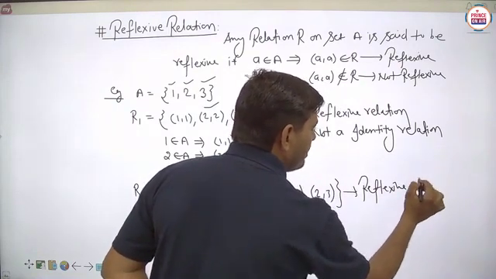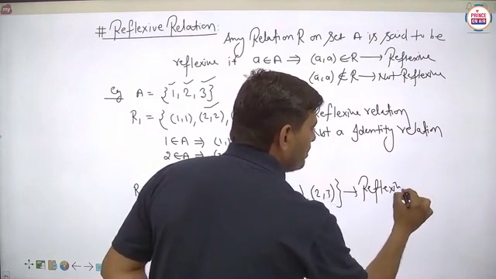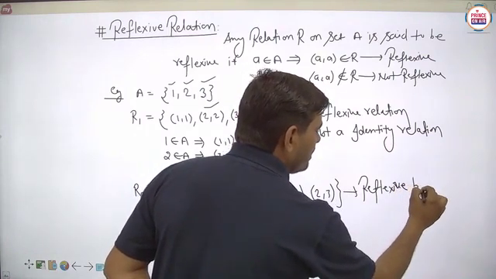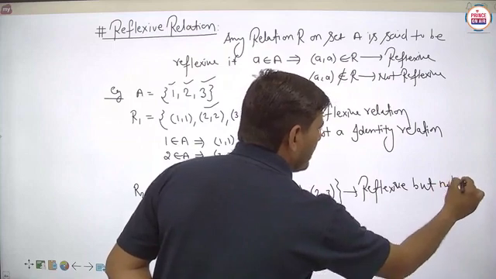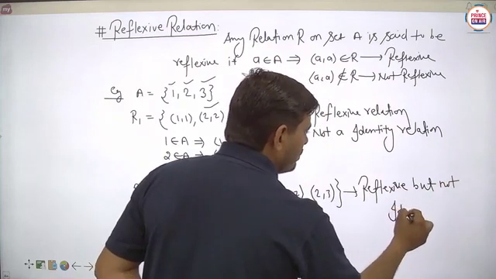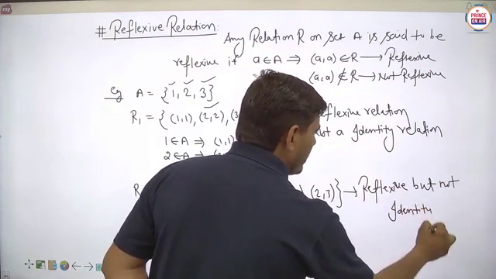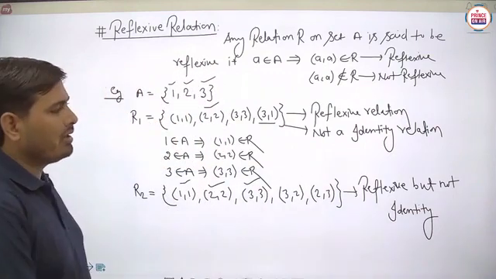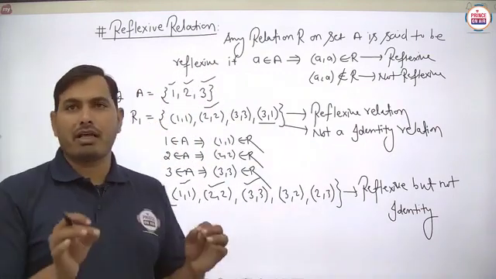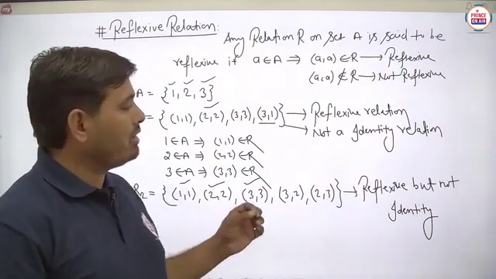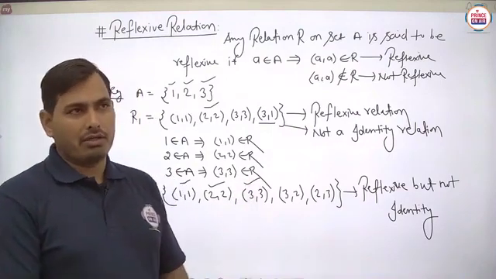You can say that here it is reflexive, but not identity. Is it clear? So basically, student, in this particular scenario, you can check the basic difference of the reflexive relation as well as the identity relation.